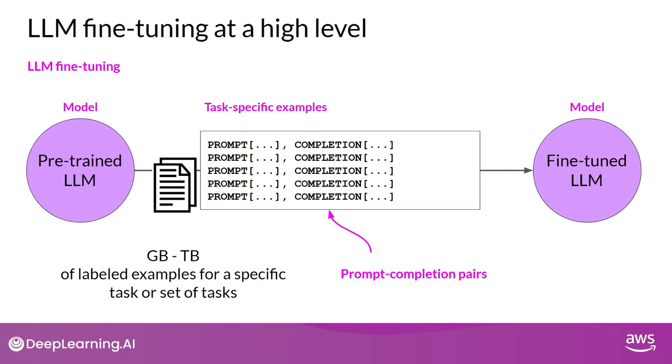The labeled examples are prompt completion pairs. The fine-tuning process extends the training of the model to improve its ability to generate good completions for a specific task. One strategy, known as instruction fine-tuning, is particularly good at improving a model's performance on a variety of tasks.